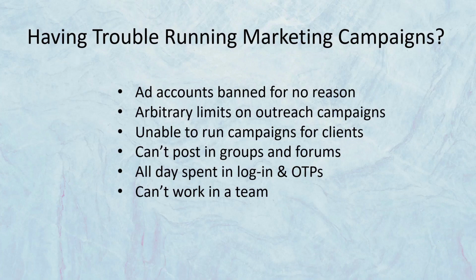And if you want to work with multiple accounts, you have to log in and log out all day and you have to deal with OTP mess and messages on phones. It's really impossible. And you can't work in a team because you can't assign your social accounts to a team member securely without having to share password and then going through an OTP hell.